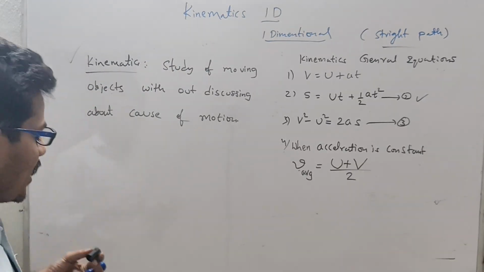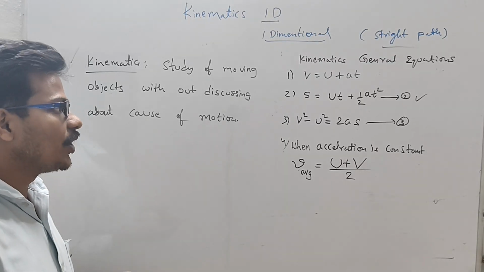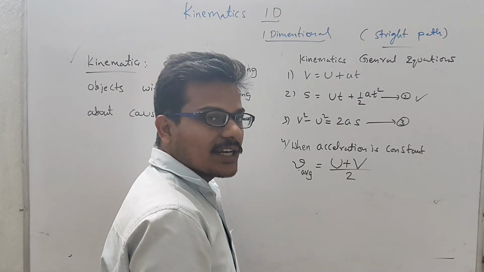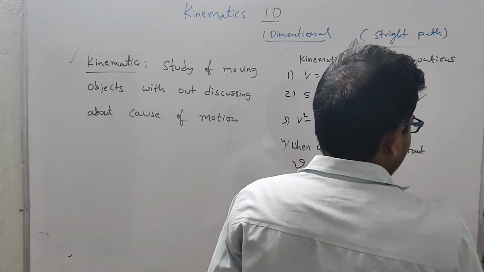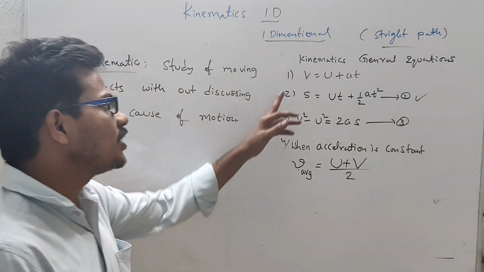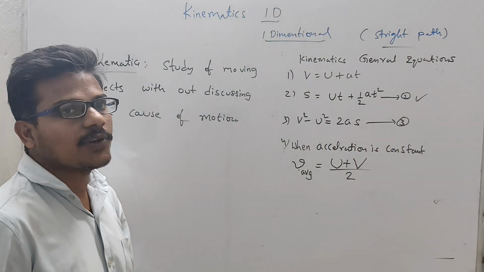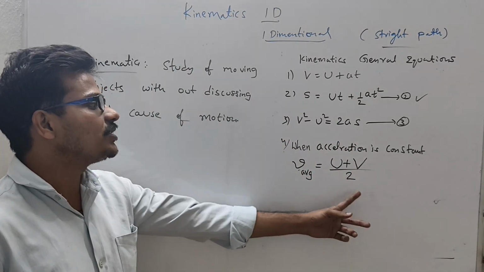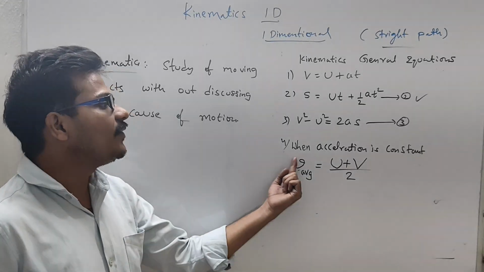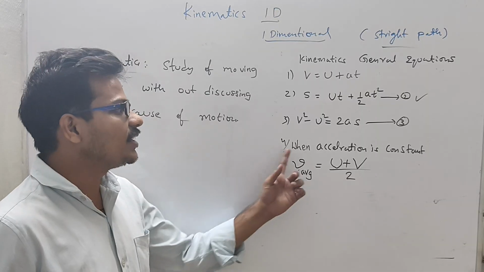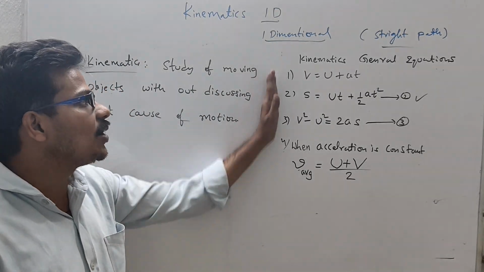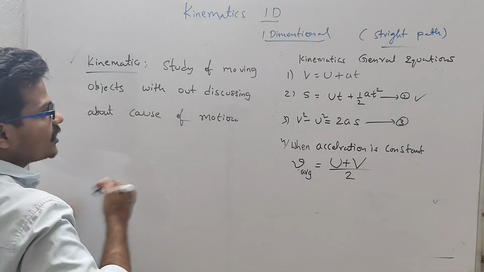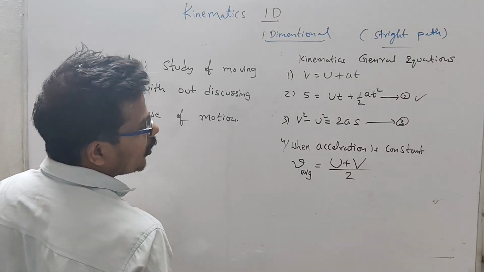So to study moving objects, we should know these general kinematics equations. One, v is equal to u plus at. Two, s is equal to ut plus half at square. Three, v square minus u square is equal to 2as. And average velocity is equal to (u plus v) by 2. These formulas we consider only when acceleration is constant. In all the cases, acceleration is constant. First we have to derive these formulas.